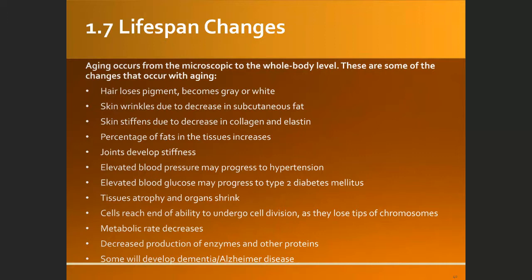For example, changes like hair loss, skin becoming wrinkled, the skin losing its stiffness, maybe the fat increasing, and joints becoming stiff, so it's more difficult to move when we are older. And then sometimes the blood pressure increases, the glucose in the blood also increases, and tissue atrophy, for example muscle atrophy, becomes smaller.